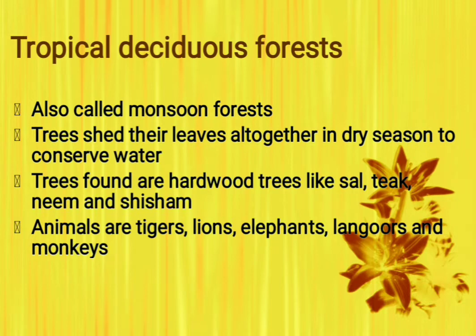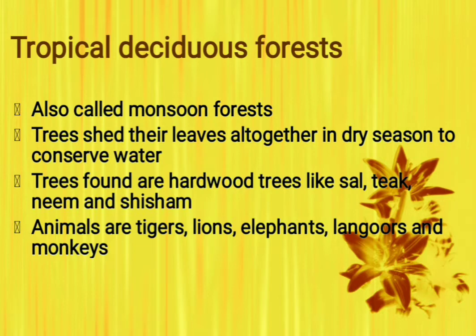Why are they called the monsoon forest? Because they are found in large parts of India, northern Australia, and Central America. And the trees of these forests shed their leaves altogether in the dry season. As we have studied, in the evergreen forest they do not shed their leaves altogether in the dry seasons, but the tropical deciduous forest trees shed their leaves altogether in the dry season. Why do they shed their leaves? Just to conserve water.